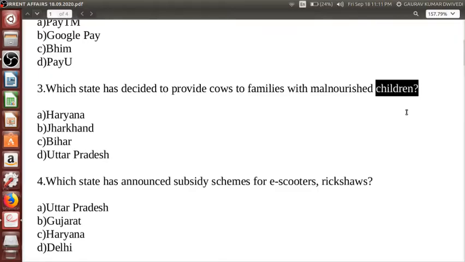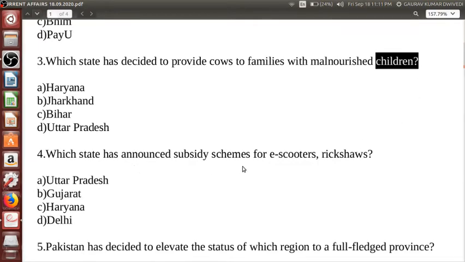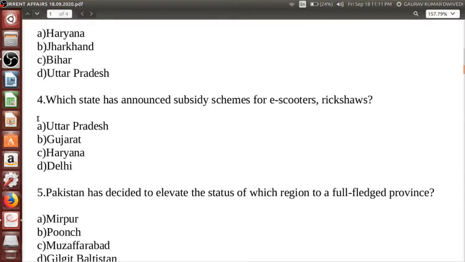Okay, next. Which state has announced subsidy scheme for e-scooters and rickshaws? Uttar Pradesh, Gujarat, Haryana and Delhi.